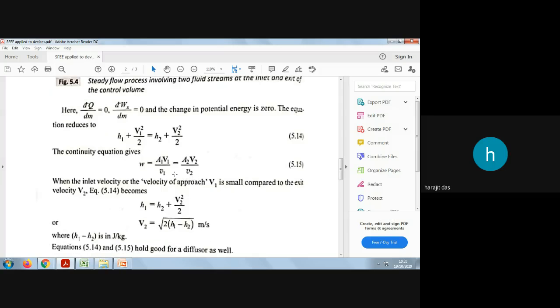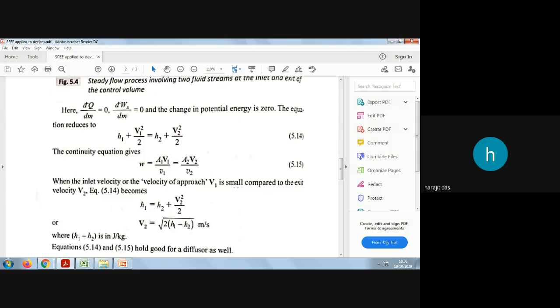So we will be writing this as, when the inlet velocity, or the velocity of approach v1, is small. I have told you that in a nozzle or in a diffuser, the inlet velocity is very, very small, because in comparison to the outlet, the small orifice or small hole, the entry level area of cross section is very much bigger, or larger.